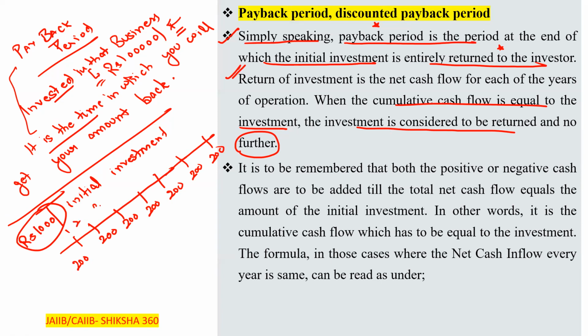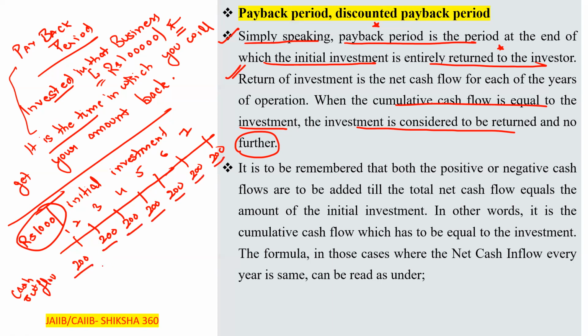First year, second, third, fourth, fifth, sixth, seventh. Clear? So there are a total of 7 years here, and the initial investment is rupees 1000. You will see that the cash inflow of each year is the same, that is rupees 200.